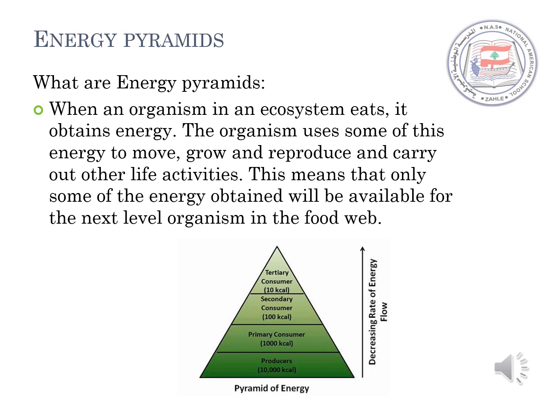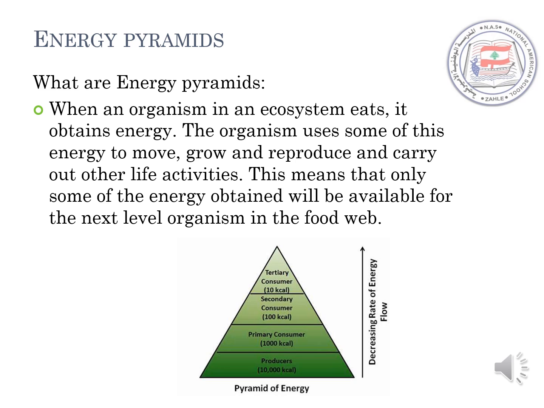What are energy pyramids? When an organism in an ecosystem eats, it obtains energy. The organism uses some of this energy to move, grow, and reproduce and carry out other life activities. This means that only some of the energy obtained will be available for the next level organism in the food web. You can look at this food energy pyramid.